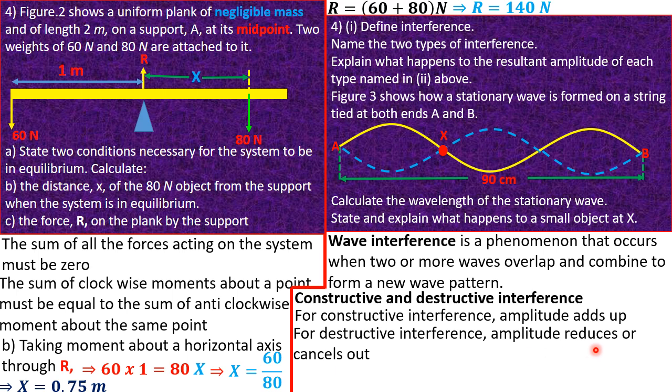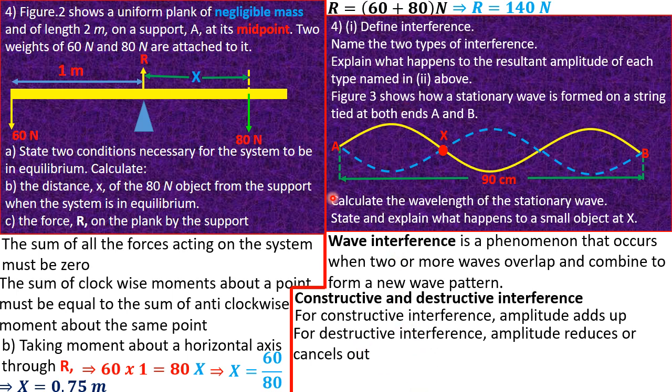At that point, the amplitude of the wave decreases, or it goes to zero. It goes to zero whenever the two waves have the same but opposite amplitude. When they have equal but opposite amplitudes, we expect their resultant amplitudes to cancel out.